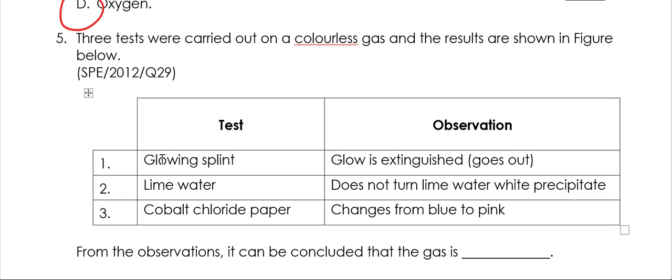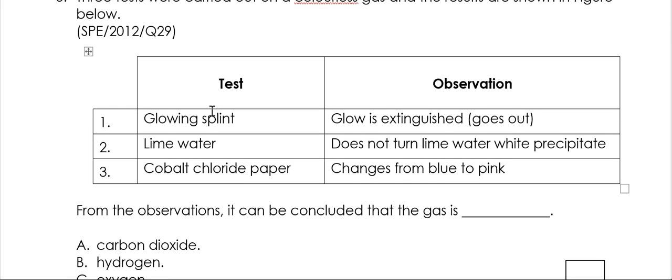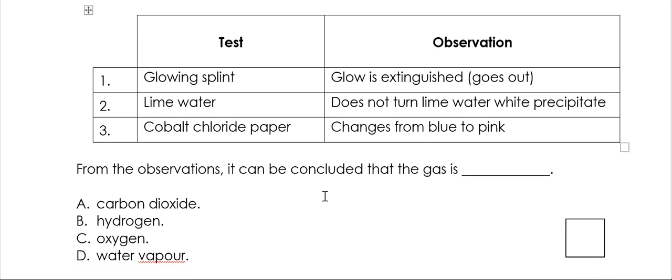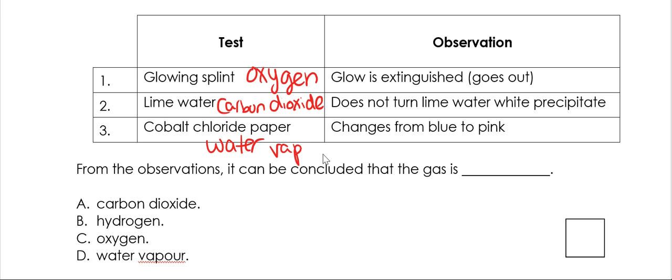3 tests were carried out on a colorless gas, and the results are shown in the figure below. From the observation, it can be concluded that this gas is a question mark. So test glowing splint is a test for oxygen. Lime water is a test for carbon dioxide. And cobalt chloride paper is a test for water vapor.